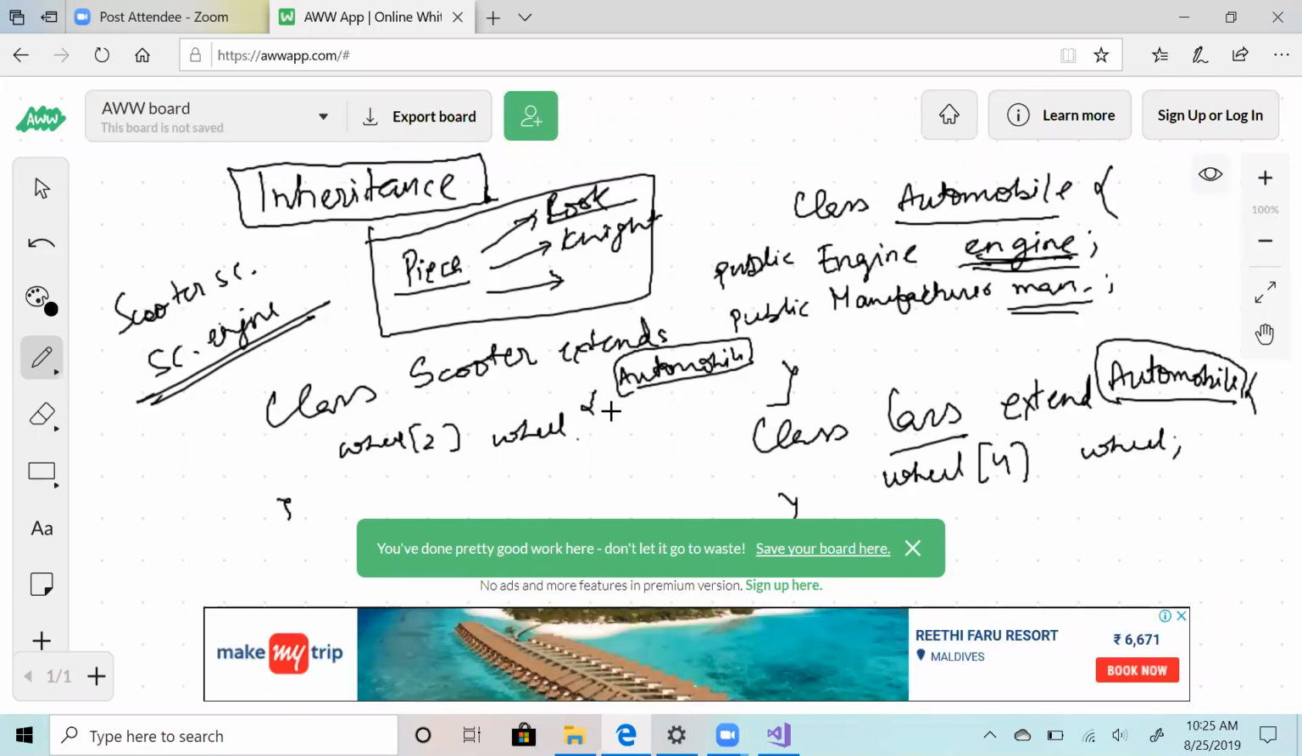You can have private properties and private functions inside automobile, they won't be inherited. So you control inheritance. Inheritance is a simple concept: you can have a class, and if another class inherits it, it inherits all its public properties and members.